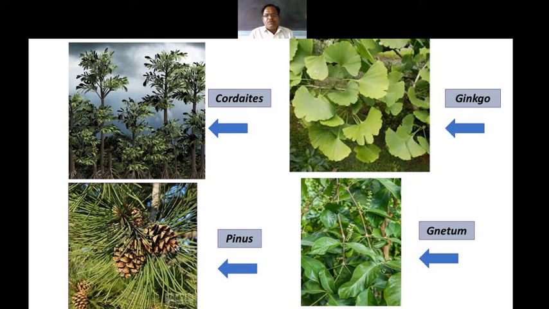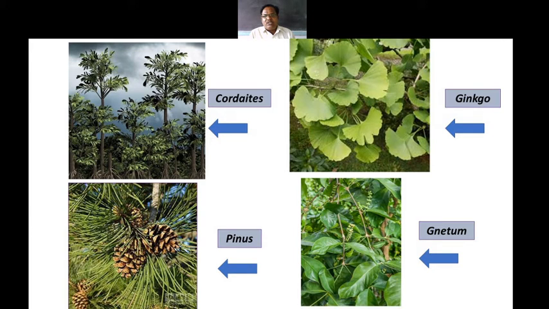Here a number of gymnosperms are there, such as Ginkgo biloba, which is a member of the order Ginkgoales. One more member belongs to the coniferales, that is pinus, and cycadales, whose member is cycas. The coniferales are large plants, and these large plants have needle-like leaves. The leaves are foliage leaves, but they are needle-like.